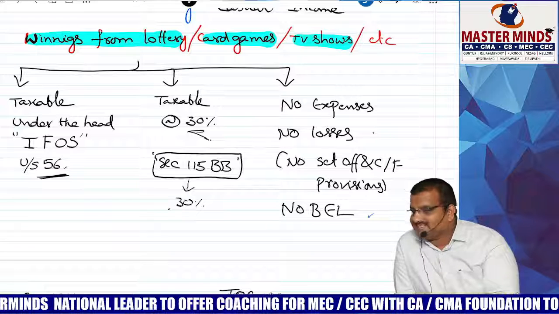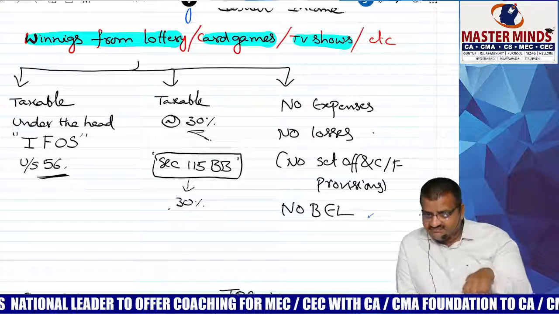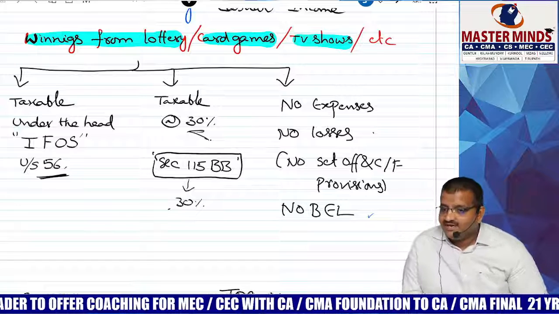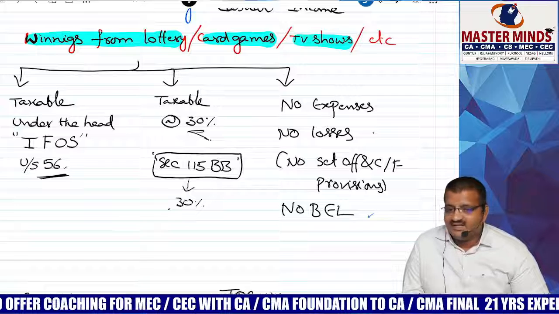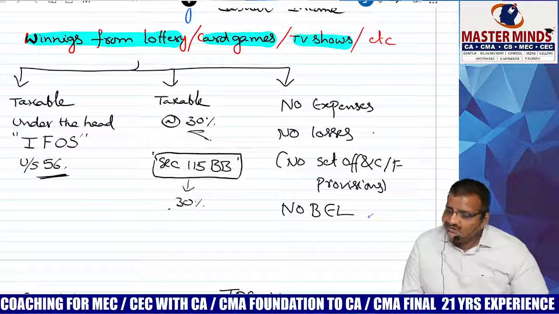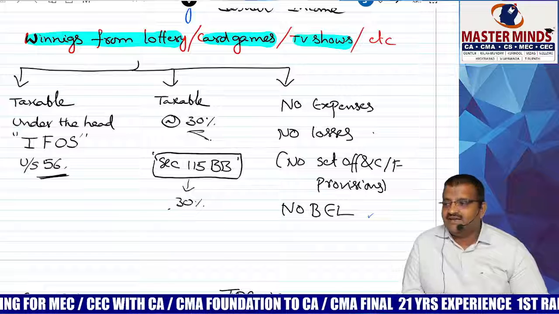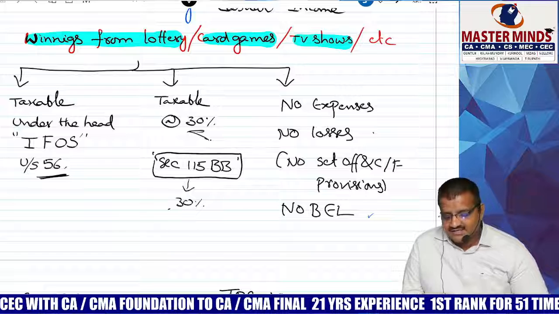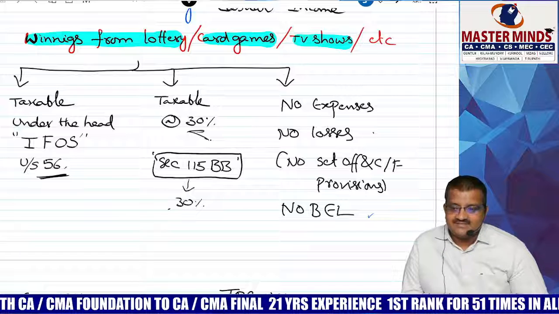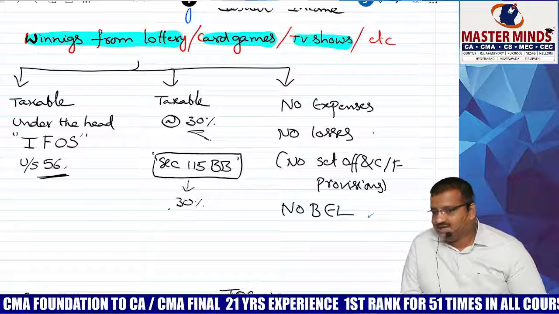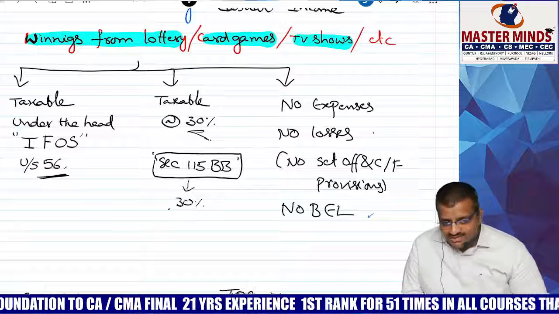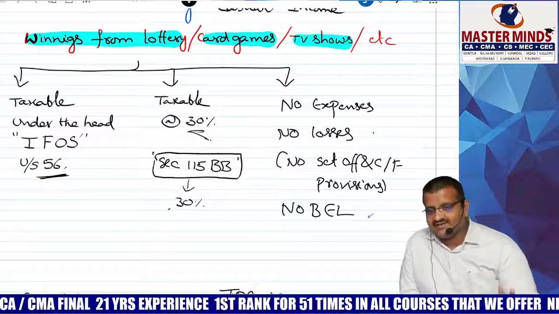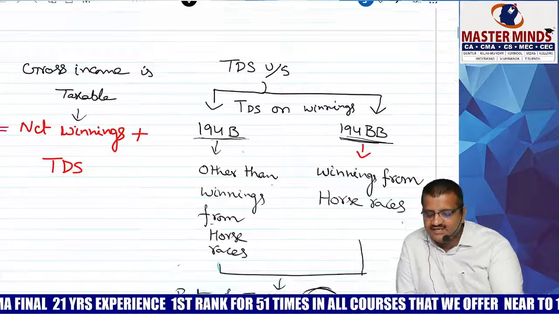Next one, no losses allowed. Only if I allow expenses is there a question of losses. No expenses, no losses. I know your doubt, sir: so many people will get losses, yes or no? Yes. Even though they will get losses, we will never allow them. In case of sin money, expenses are not allowed and losses are not allowed. Whenever there are no losses, there are no set off and carry forward provisions, and no BEL also applicable. The 2.5 lakh exemption is not at all applicable. It is straight away taxable at the rate of 30%.